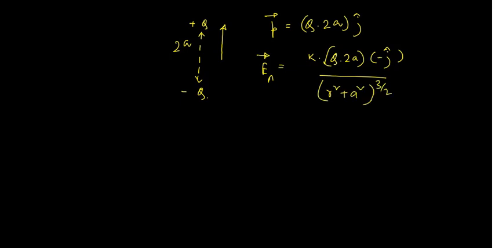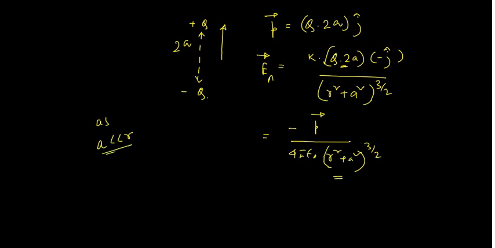So this is equal to minus of, see, this is p, minus p vector divided by 4 pi epsilon naught r square plus a square whole to the power 3 by 2. Again, if I apply binomial over here, as a is much less than r, r square plus a square whole to the power 3 by 2 will be nearly equal to r cube.